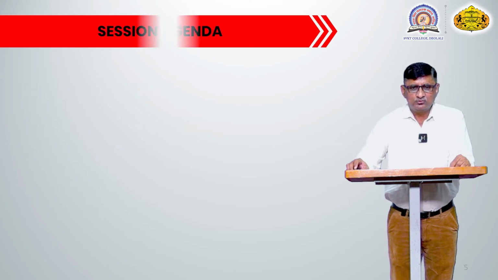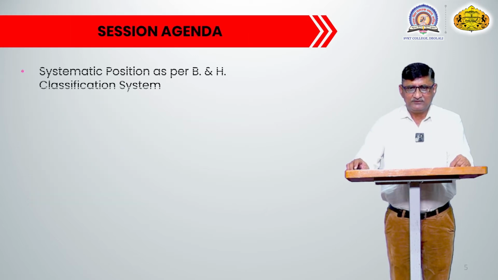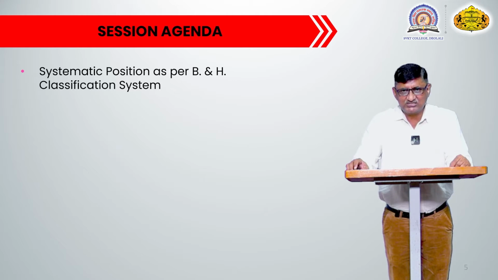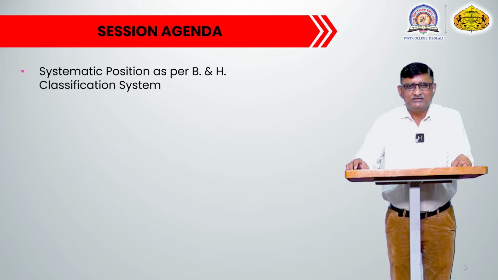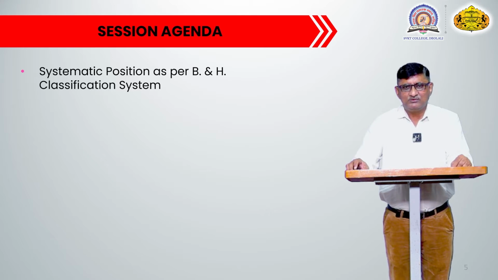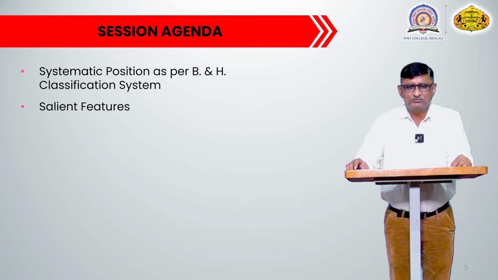Today we will study the next family, the family Brassicaceae. Brassicaceae is a new name. The earlier popular name of this family was Cruciferae, but the name Cruciferae is not according to the nomenclature system, where the ending must be -aceae. That is why, according to the nomenclature rule, the new name of this family is Brassicaceae.